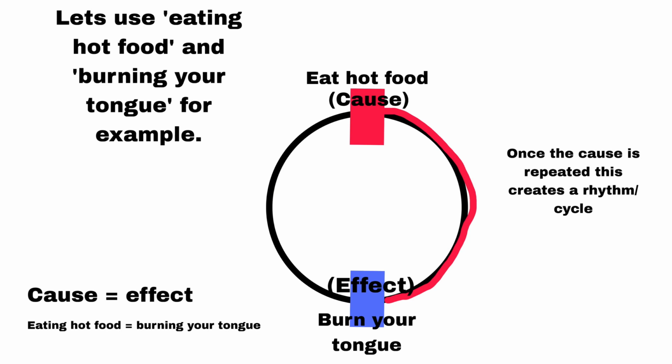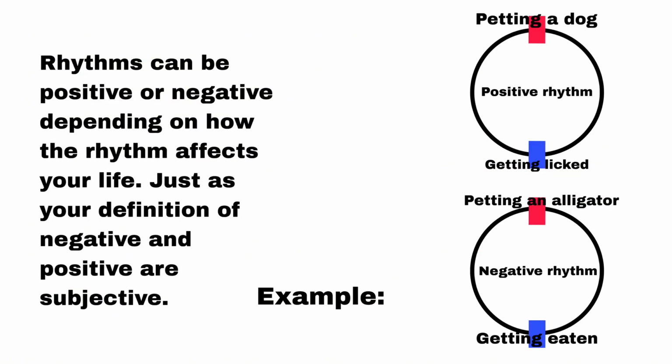Once this cause is repeated, it will create a rhythm, or a cycle. Cause is equal to effect, as eating hot food is equal to burning your tongue. Rhythms can be positive or negative, depending on how the rhythm affects your life, just as your definition of negative and positive are subjective.